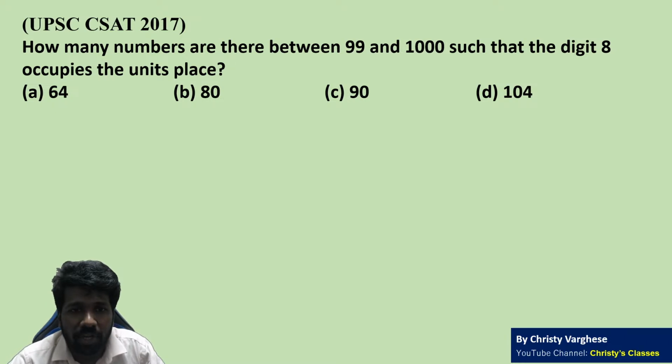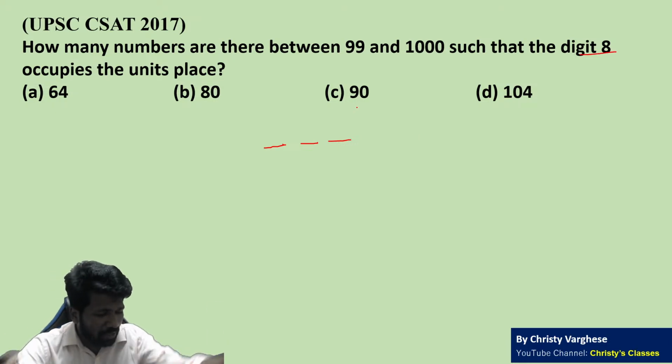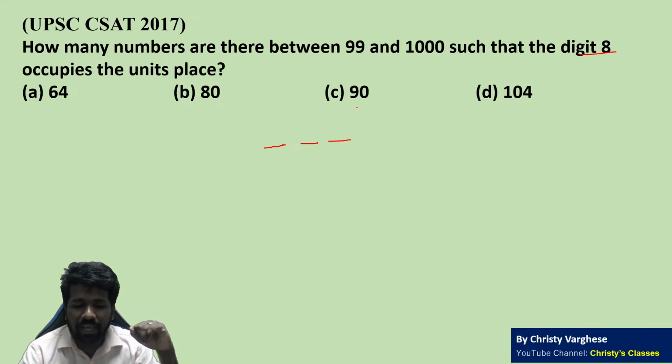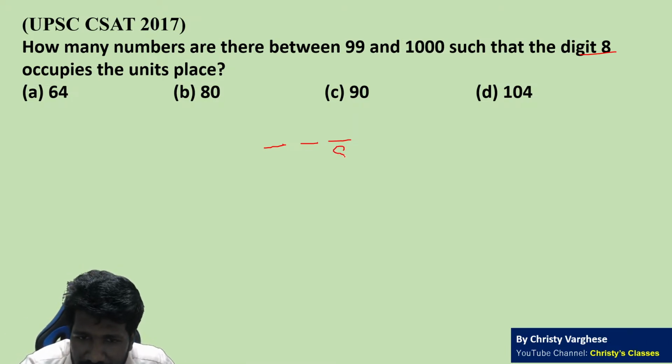Okay, I'll explain. How many numbers are there between 99 and 1000? Numbers between 99 and 1000 have a speciality. They all are 3-digit numbers now. So indirectly they are saying how many 3-digit numbers are there such that 8 occupies the unit place. Just like the previous question. In the previous question, the first letter and last letter, D and I, were fixed. Same way, the last position is fixed with 8.